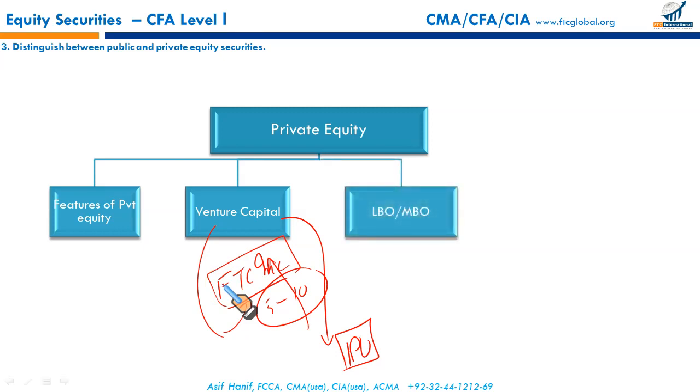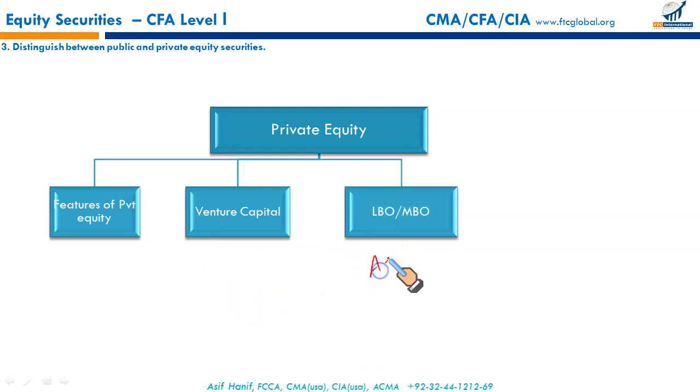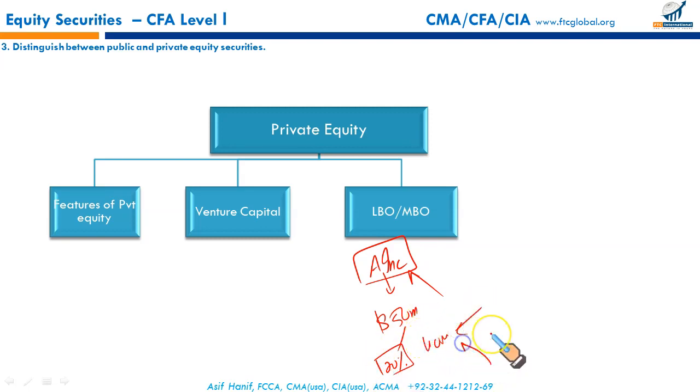Next, leveraged buyout or management buyout. Let's say there's a company, A Incorporated, and I want to buy this company out completely. Let's say this company's valuation is 50 million. Out of this 50 million, 20% is invested by me as my equity, and the remaining 80%, that is 40 million, comes from different sources of loans, debt financing.